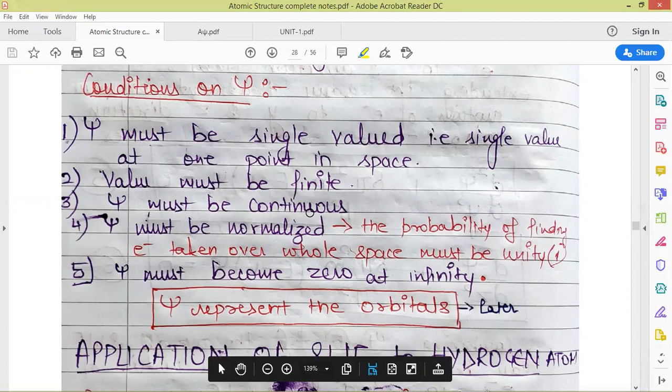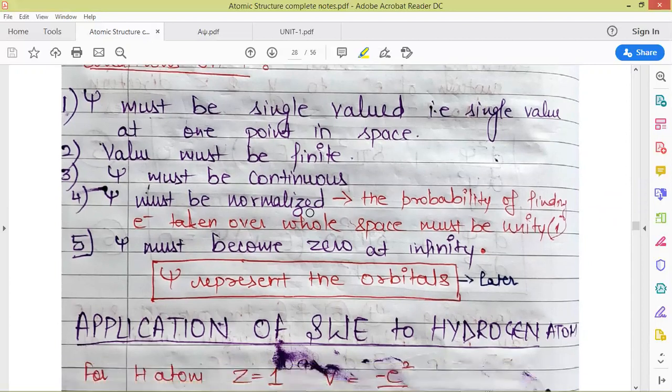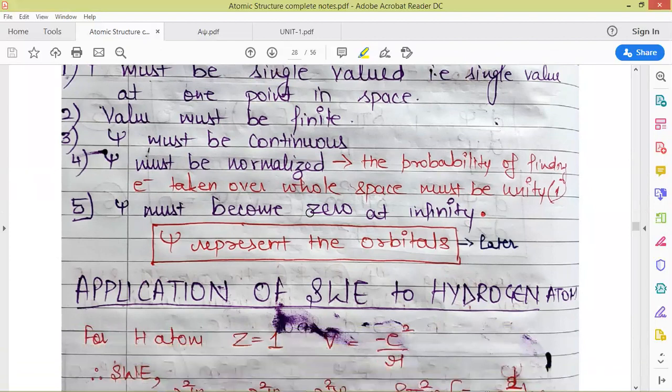Psi must be continuous. By this we mean that if we move in one direction or in the 3-dimensional space, there must be continuity in the values of psi. Psi must be continuous. It cannot be discontinuous. Next, psi must be normalized.